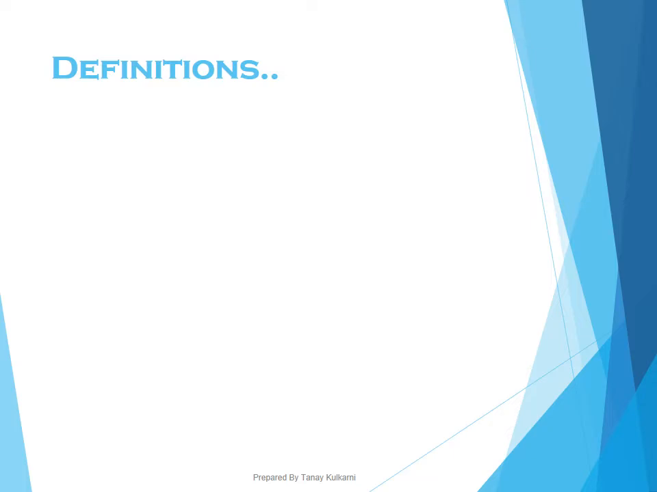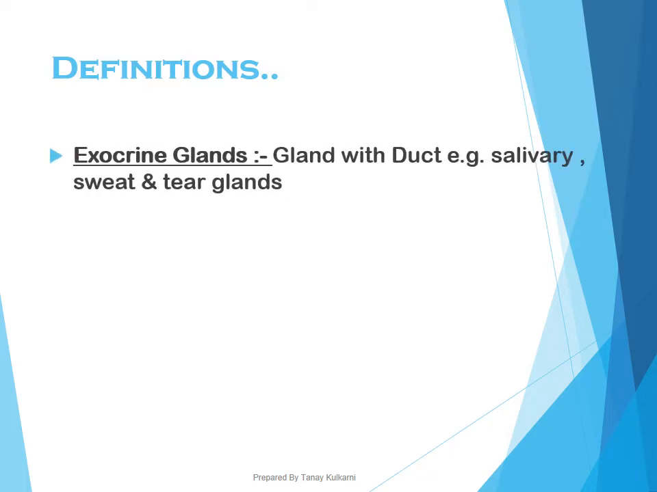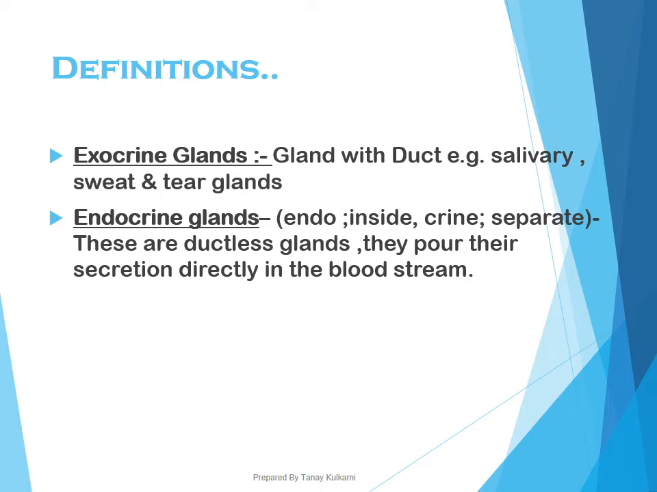Now before starting, let's look at certain definitions. Number one is exocrine gland. The glands with a duct are called exocrine glands. Examples: salivary gland, sweat gland, tear gland. Apart from that, the glands which are present in our stomach as well as in our intestine. Even the pancreas is an example of an exocrine gland, and these glands secrete enzymes, so their secretion is called enzymes. I know that salivary, sweat and tear glands do not secrete enzymes, but other glands do. Endocrine glands are the ductless glands, and they pour their secretion directly into blood.